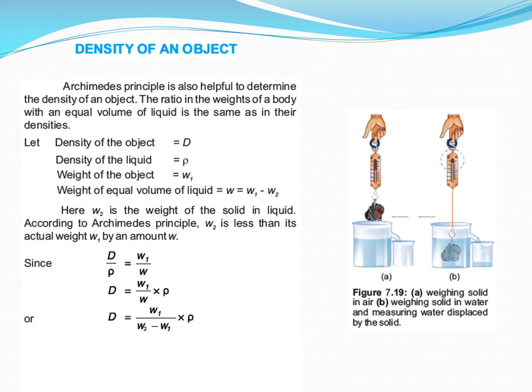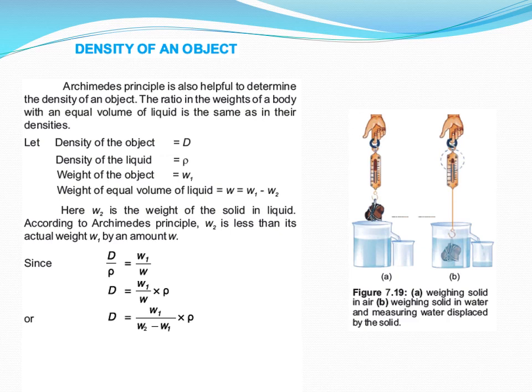Now let's find the density of an object using Archimedes' principle. Dear students, you see in figure 7.19, we are weighing an object with a spring balance. First in figure A in air and in figure B in liquid water. So Archimedes' principle is also helpful to determine the density of an object. The ratio of the weights of the body and an equal volume of the liquid is the same as the ratio of their densities. Let the density of the object, which is to be determined, be D, the density of the liquid rho,